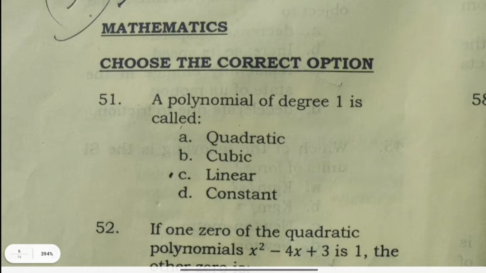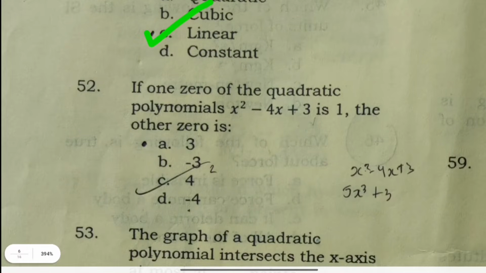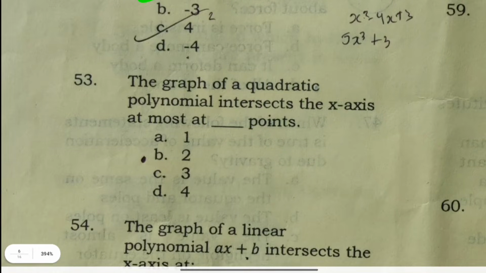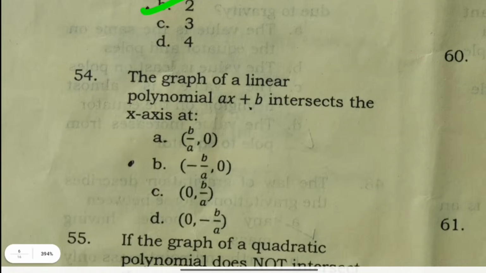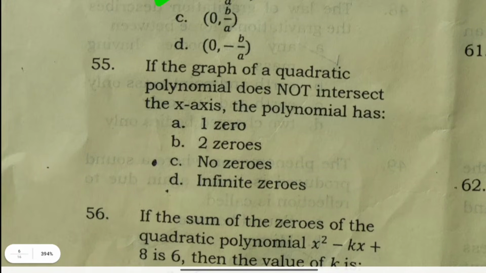Now mathematics. Choose the correct option. A polynomial of degree 1 is called linear. If one zero of the quadratic polynomial x squared minus 4x plus 3 is 1, the other zero is 3. The graph of a quadratic polynomial intersects the x-axis at most at 2 points. The graph of a linear polynomial ax plus b intersects the x-axis at minus b by a, 0. If the graph of a quadratic polynomial does not intersect the x-axis, the polynomial has no zeros.